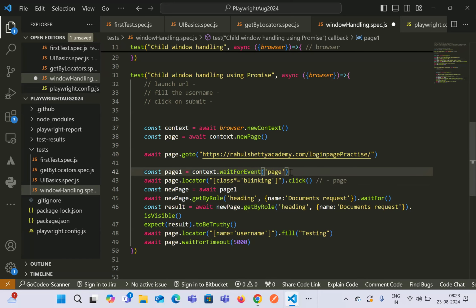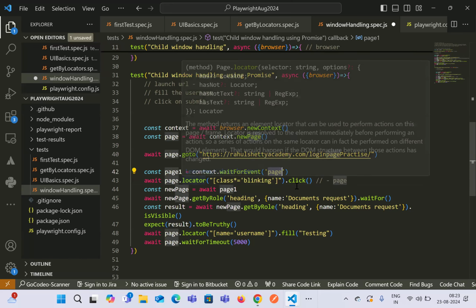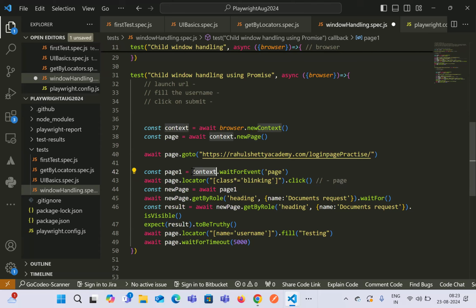At the same time, wait for event will also start, because click on an element will take at least some fraction of a second. Meanwhile, wait for event will start executing. As soon as it finds that the page event has appeared, it will give us some kind of response, either success or failure, and that we can again store inside a variable. Let's see how we do that.